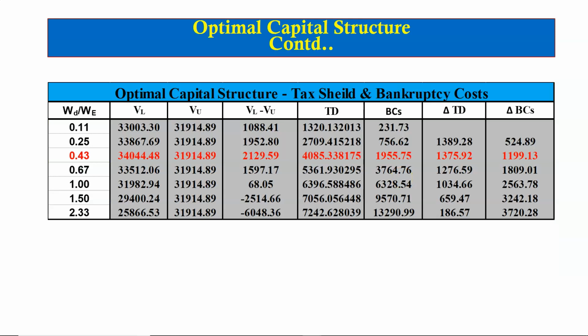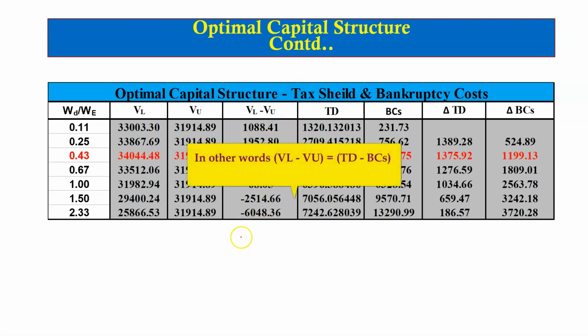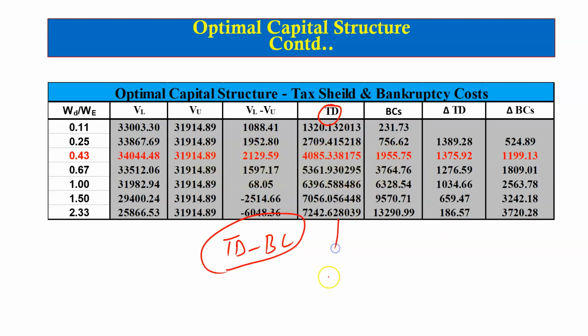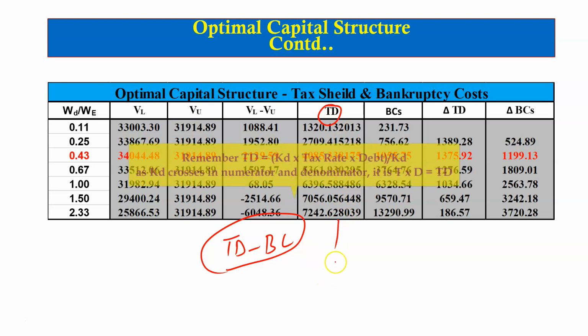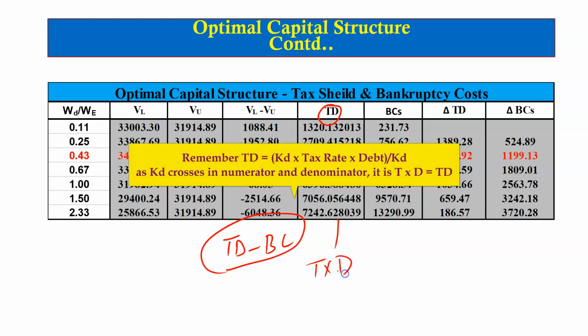Finally, we compare the value of tax shield and the value of bankruptcy cost. Now to do this, we deduct the value of the unlevered firm from the value of the levered firm that we calculated following the static trade-off theory. Here we have the difference between the value of the levered firm and the value of the unlevered firm. You can assume this to be equal to the tax shield minus the bankruptcy cost. This is the value of the tax shield, and we calculated this in line with theory, assuming no default. So this is equal to tax rate multiplied by the amount of borrowing, that is debt.